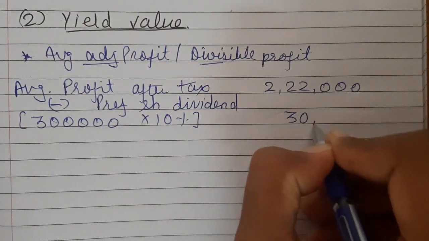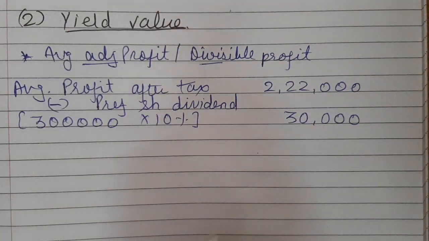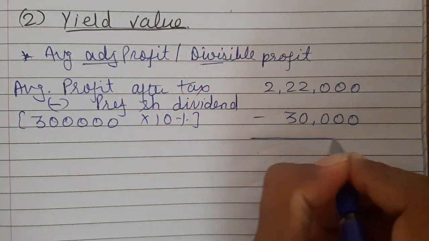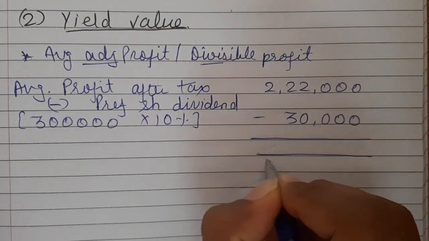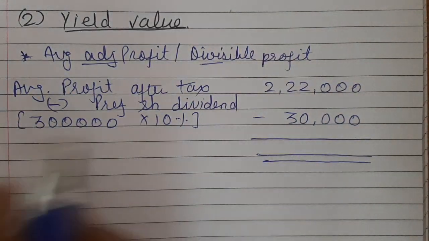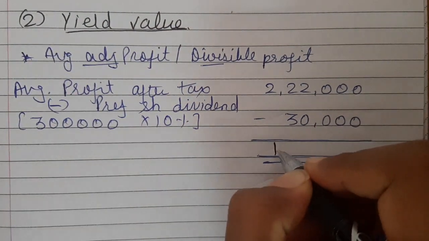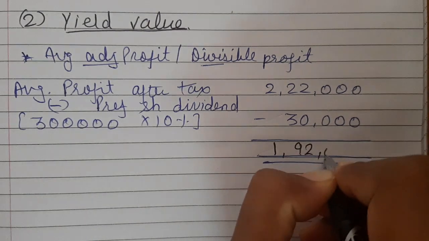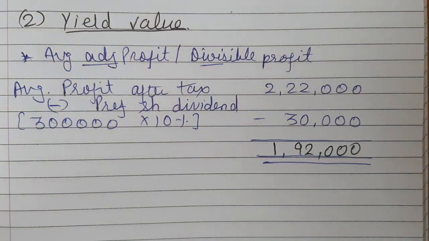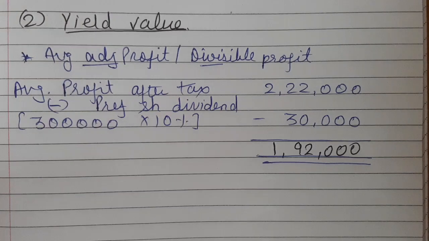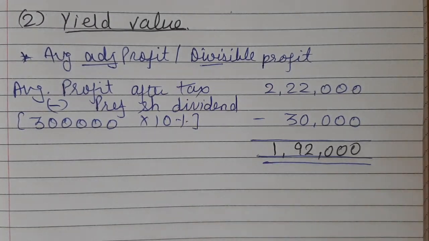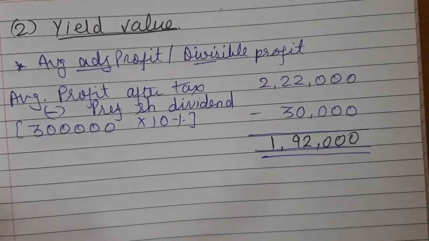So that is 30,000 rupees. By deducting 30,000 rupees, we can have our average adjusted profit as 1,92,000. So this is our divisible profit or average adjusted profit.